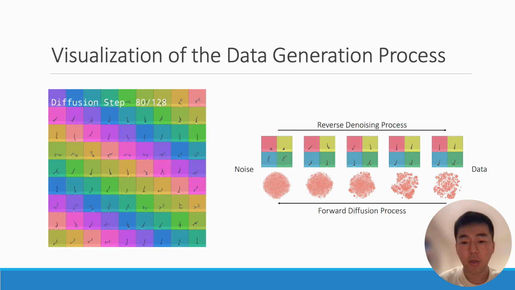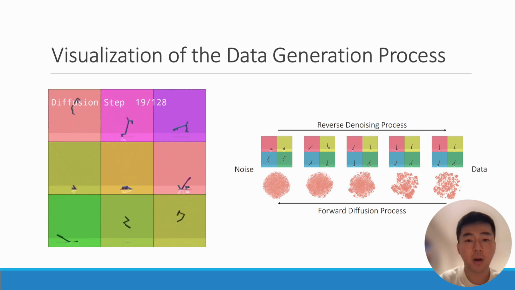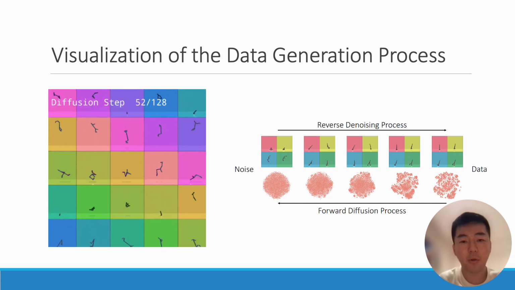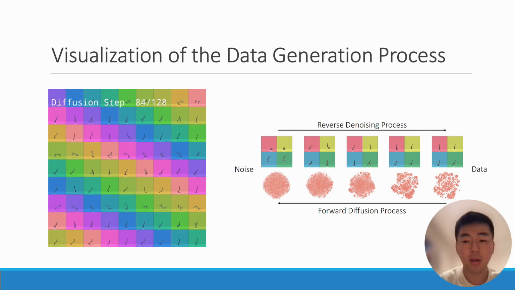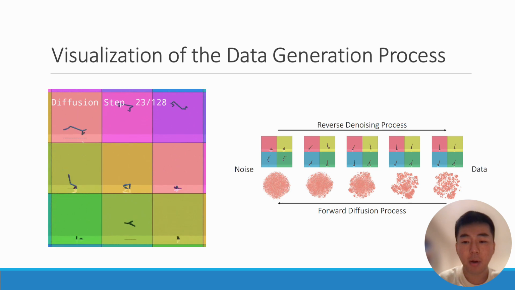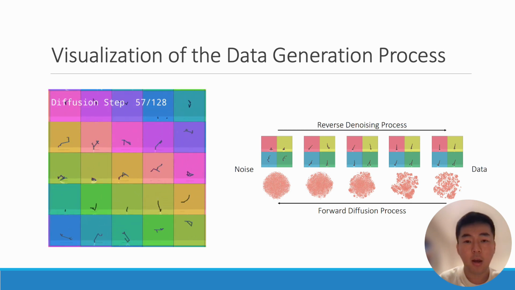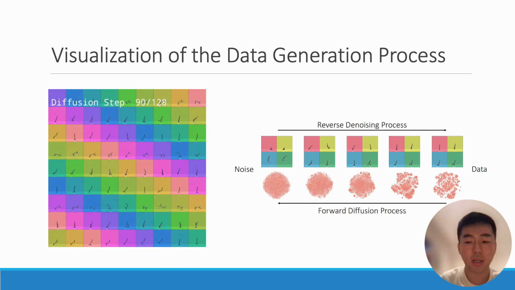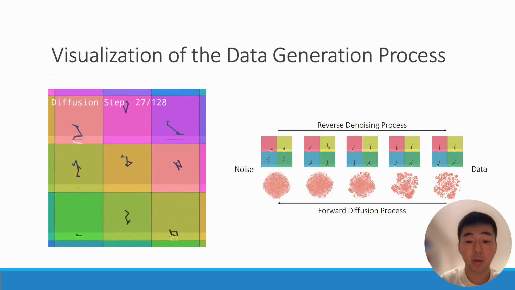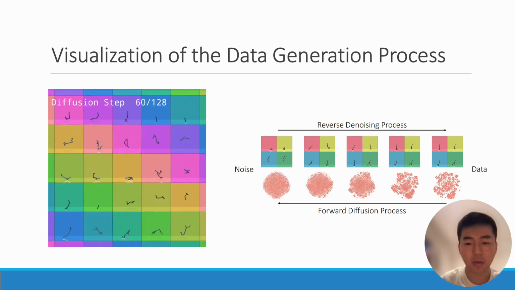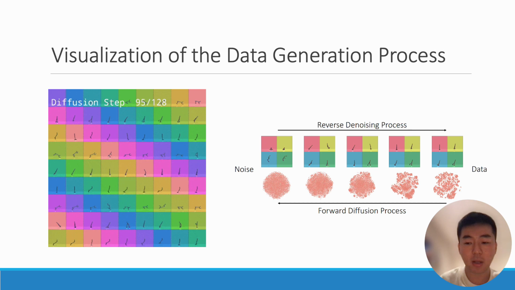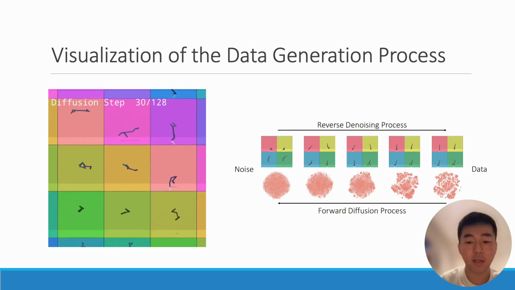On the left, we show a video of the denoising process for a variety of diffusion models trained on the offline D4RL datasets. While we diffuse the full state, action, reward, and next state transition tuple, we only visualize the state portion here. On the right, we do the same, but also show a t-SNE visualization in red of 100,000 transitions throughout the denoising process. On the leftmost cluster, we can see visually that the samples resemble pure noise. As we progress along the denoising process, we can see that multiple clusters form, showing that we can generate diverse samples that are representative of the data.